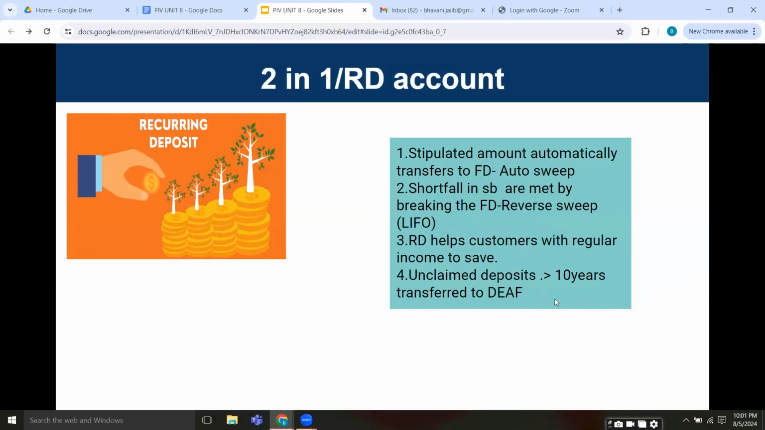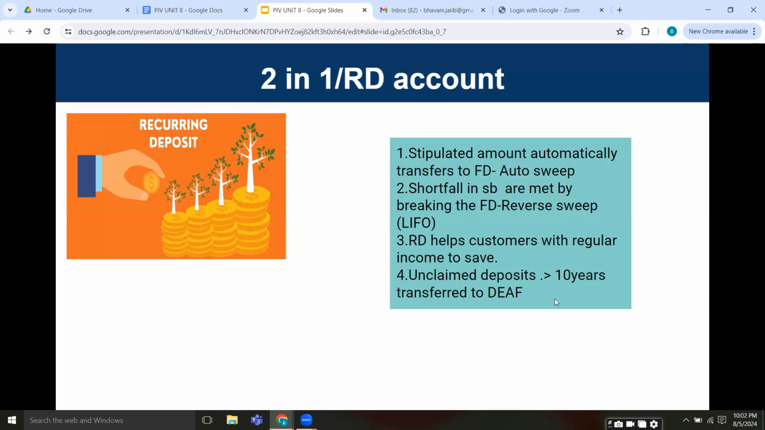Next, we'll look at the recurring deposits, in which the very famous recurring deposit is called the 2-in-1 RD account. So here what happens is a stipulated amount automatically gets transferred to the FD, which is also called as a auto sweep. Shortfall in the SB, that is savings bank, is met by breaking the FD, which is called as a reverse sweep.